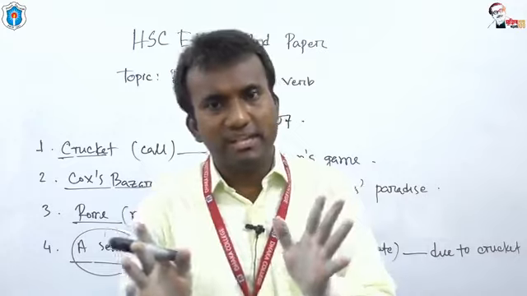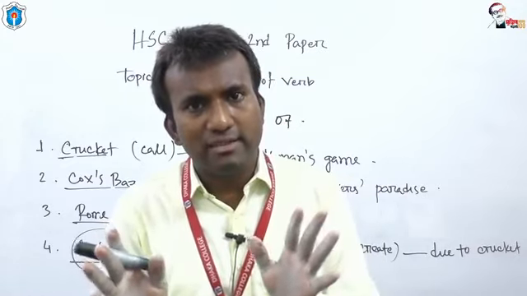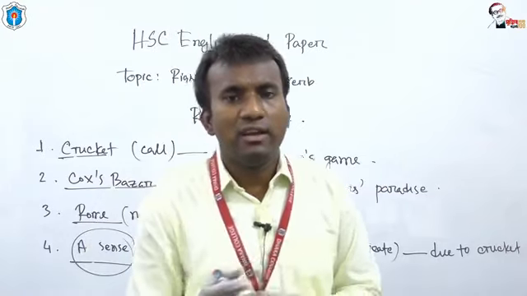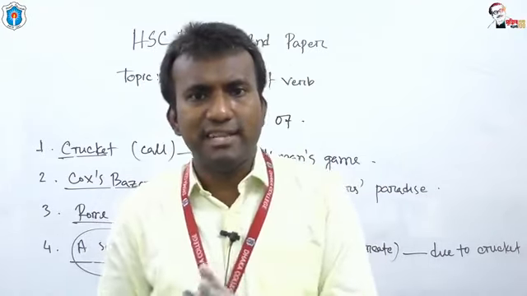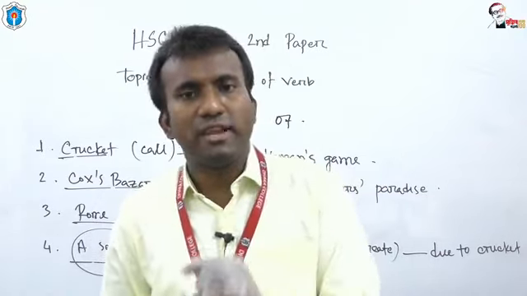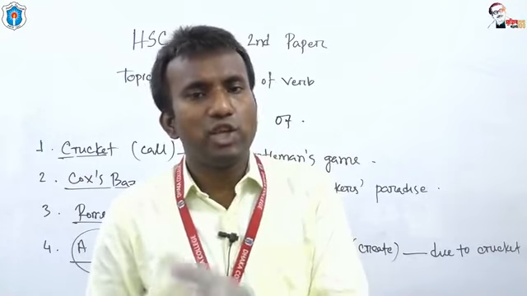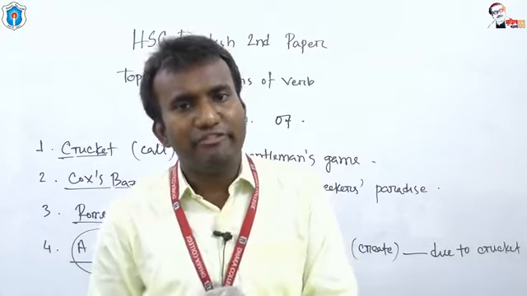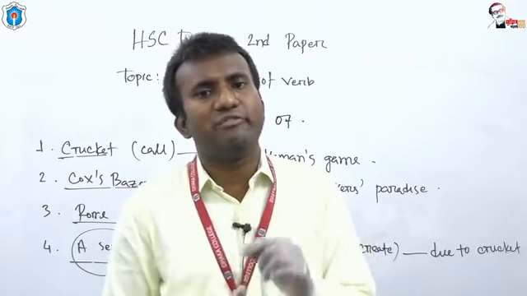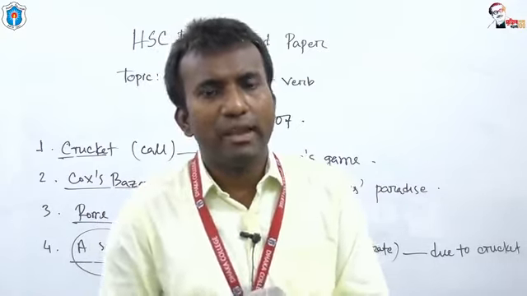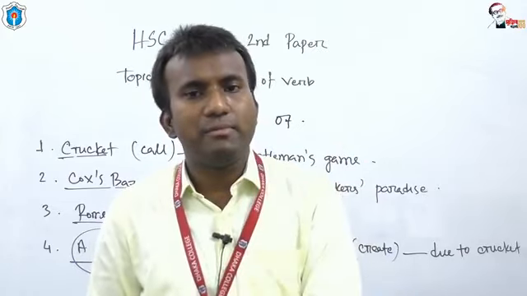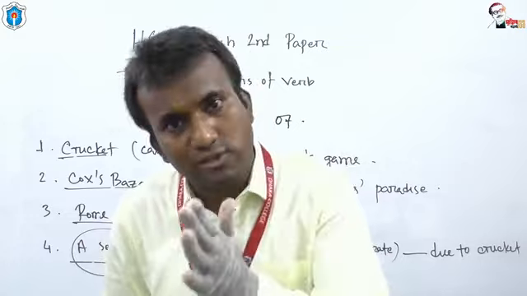There are 12 tenses, from present indefinite to future perfect continuous. From these 12 tenses, 4 tenses don't turn into passive voice. They are present perfect continuous, past perfect continuous, and future perfect continuous. Okay, but in some of the books, the passive structure of these tenses is also given.